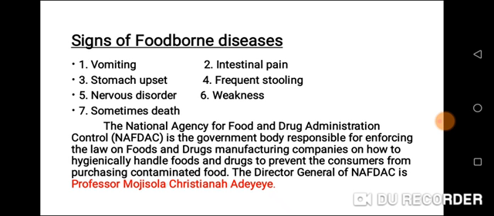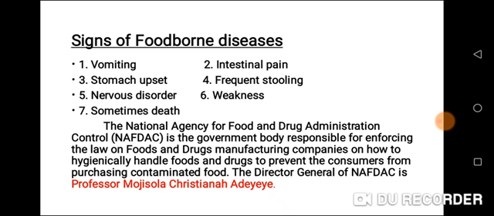That is, in our country, we have an agency called NAFDAC, National Agency for Food and Drug Administration Control. They are in charge of enforcing the law on food and drug manufacturing companies, so that the people that are handling the food will ensure that they are free from any illness or sickness before handling food. And also the type of food they are using for manufacturing, including the environment. The food should be fresh. Even the environment should always be clean.